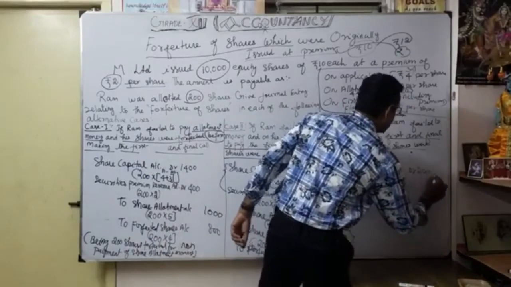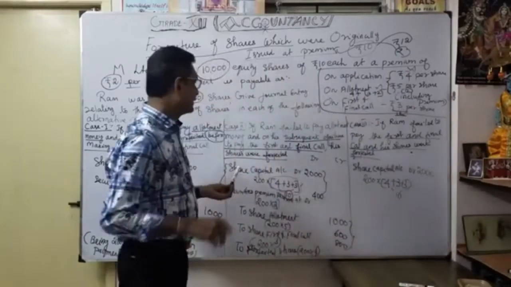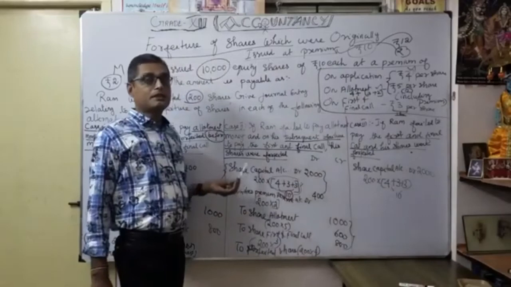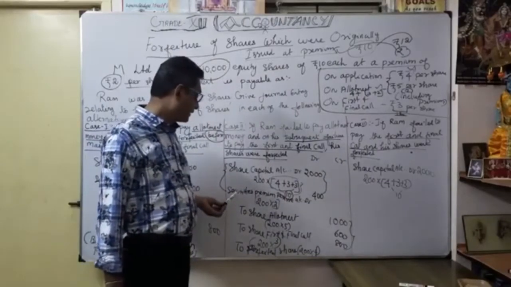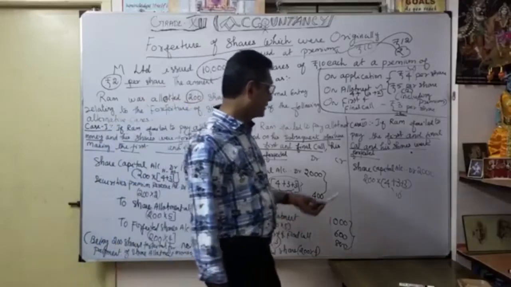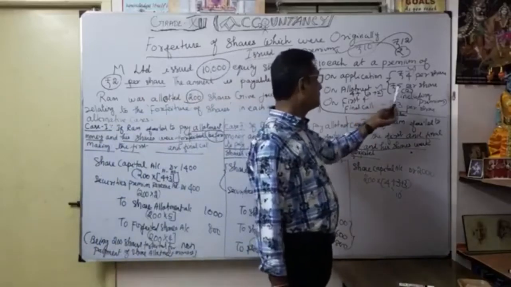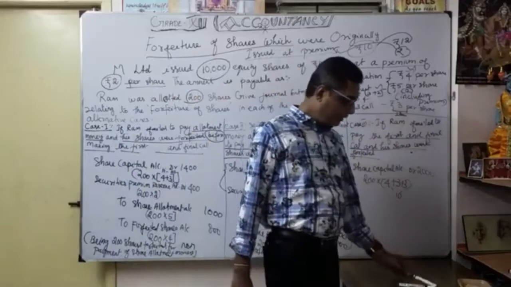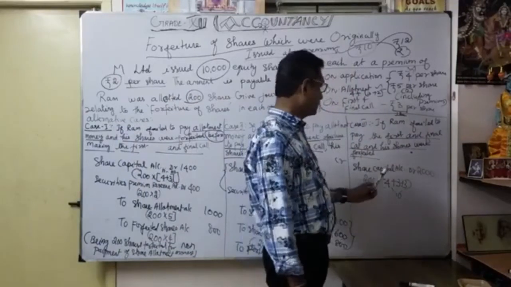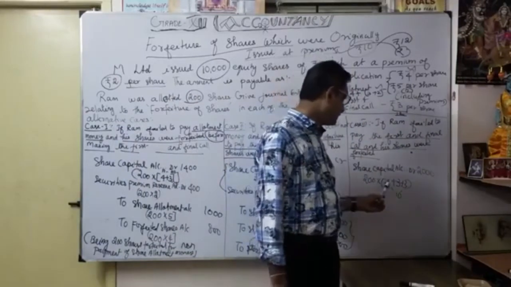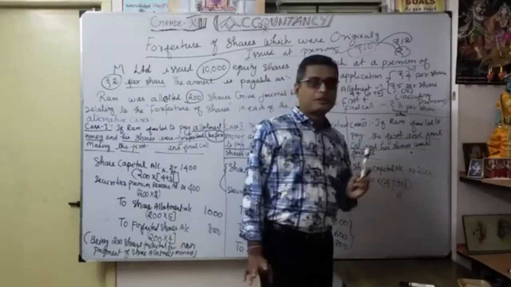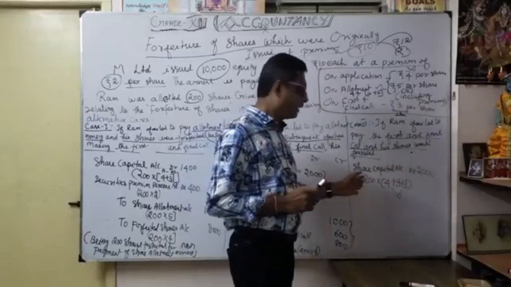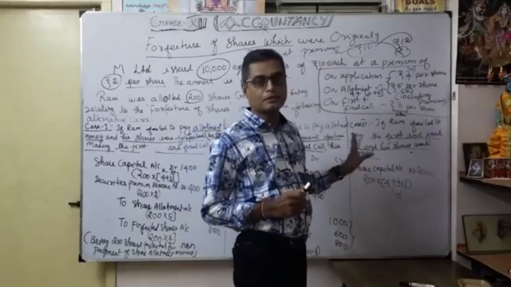But the only difference is that here, securities premium has not been received, that's why I am going to show the debit side separately, securities premium reserve account. But here, I received securities premium, so I don't want to show it here. I show only the called-up money: our application, our allotment, then my first and final call. So here I need not show my securities premium reserve account on either side.